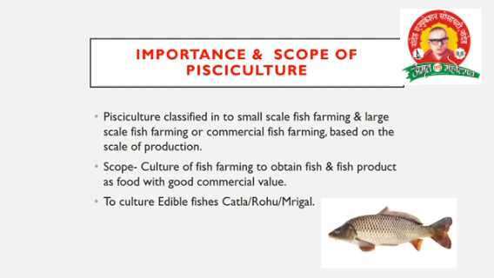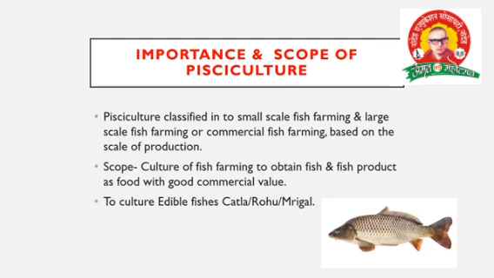Pisciculture is classified into small scale fish farming, large scale fish farming and commercial fish farming based on the scale of production. It means that if you have land of 1 hectare, that is 2.5 acres. Do you know very well about acres? Those who are farmers and have land know that 1 hectare is 2.5 acres. If you have 1 hectare, or even 1.5 acres, you can do pisciculture, that is fish farming.